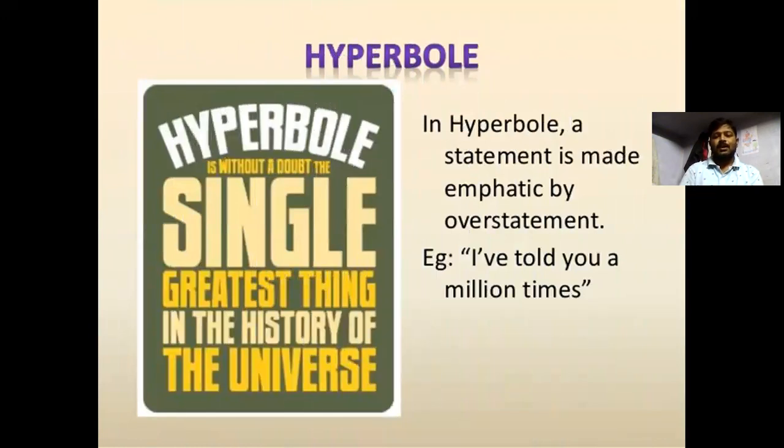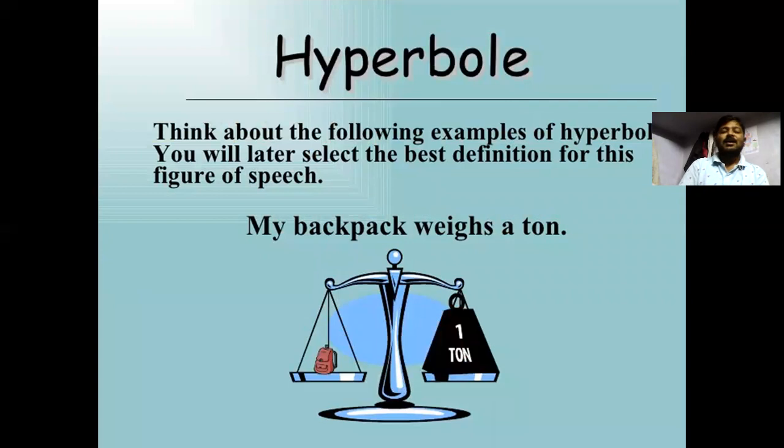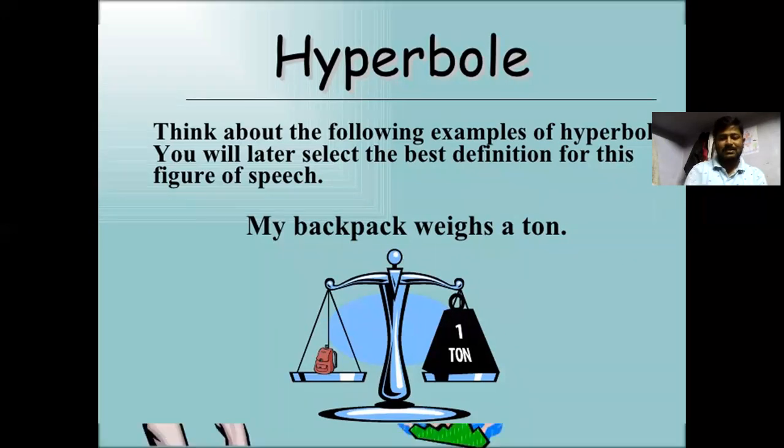Hyperbole. In a hyperbole, a statement is made emphatic by overstatement. For example, I have told you a million times. Hyperbole is about, without doubt, the greatest thing in the history of the universe. I will literally die if you don't stop using hyperboles incorrectly. Think about the following examples of hyperbole, and you will later select the best definition for this figure of speech. My backpack weighs a ton.